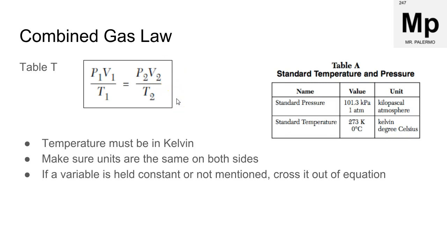If there is a variable that is said to be held constant, not changing, or is not mentioned at all in the problem, then we actually just cross it out of the equation. So for example, if temperature is held constant, we can cross it out, and then our new equation is just going to be the top part.